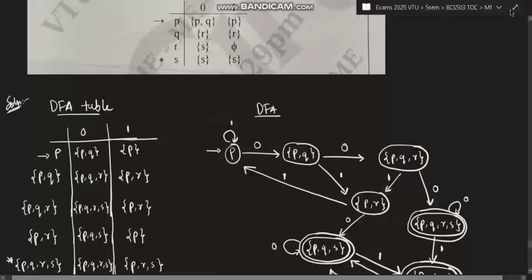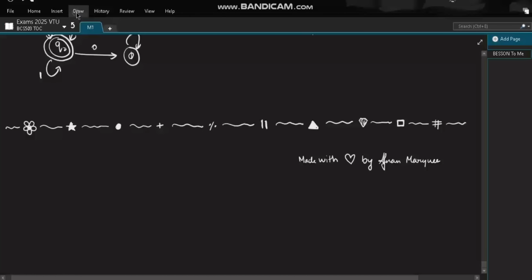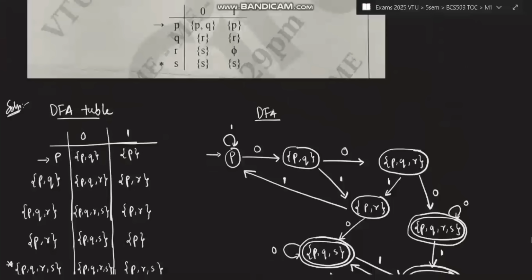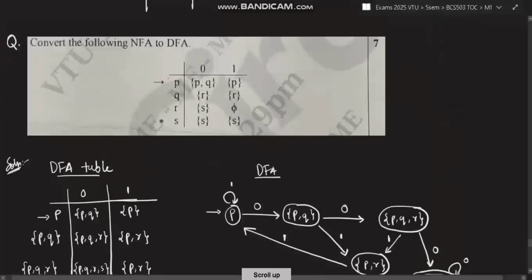The same thing. Okay, let me just change the color of the mark. Okay, see, how do you attempt this question? See here, P, Q, R, S. Okay, now this is the starting state and S is the final state. Okay, now P on 0 goes to PQ and P on 1 goes to P. So P on 0 goes to PQ, write it as such. P on 1 goes to P, write it as such. First row, you'll write it as such.